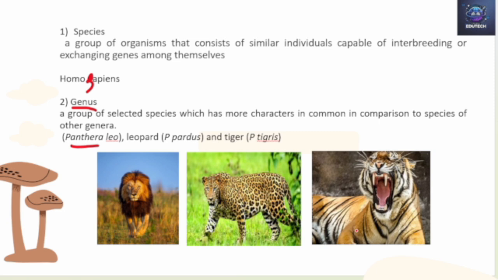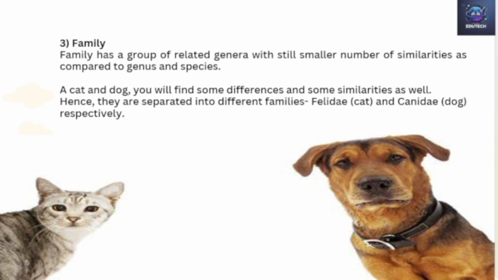All the tigers will fall under Panthera tigris, and all these tigers are similar. All the lions will fall under the category of Panthera leo. Leo and tigris, lion and tiger, are not the same. They are different, but still they have something in common. That's why they fall under the same genus. So this is the difference between the species and the genus.